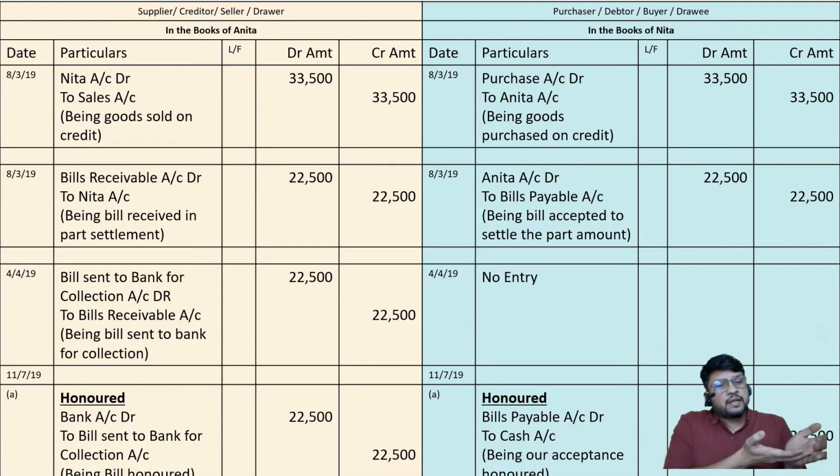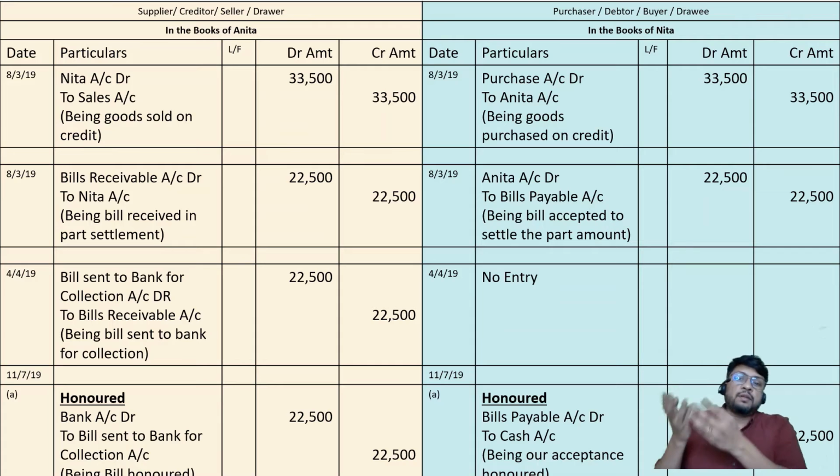You could have come personally. I would have paid it to you. Since you have given the work on your own, this is your mistake. The person who makes a mistake must bear the charges of the mistake. Anita, on your own, because you did not have the capacity to manage your office properly, because you did not have the capacity to keep all the bills of exchange properly in safe custody, that's why you went to the bank and got the particular transaction.